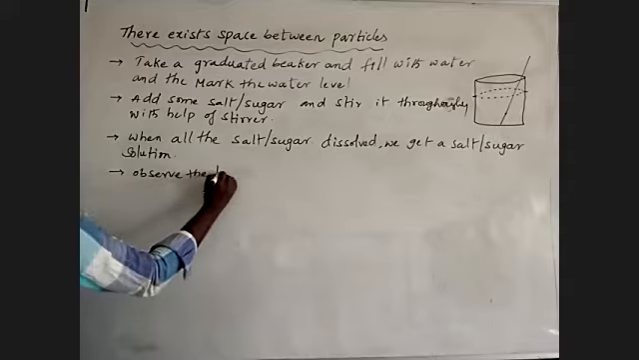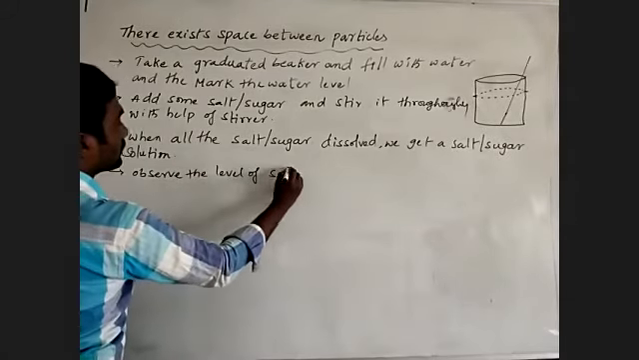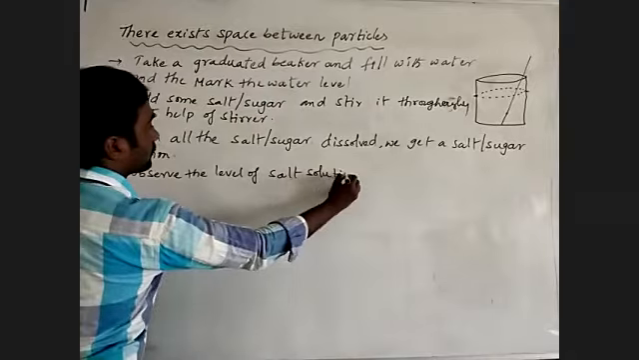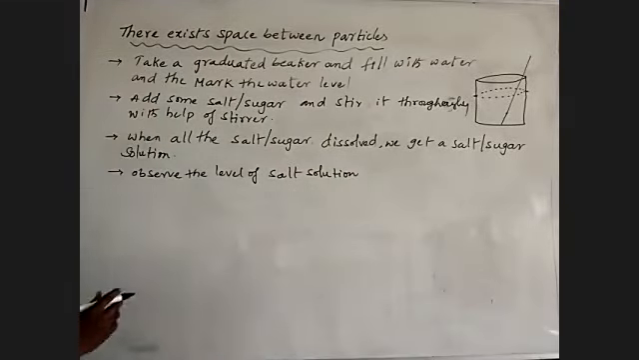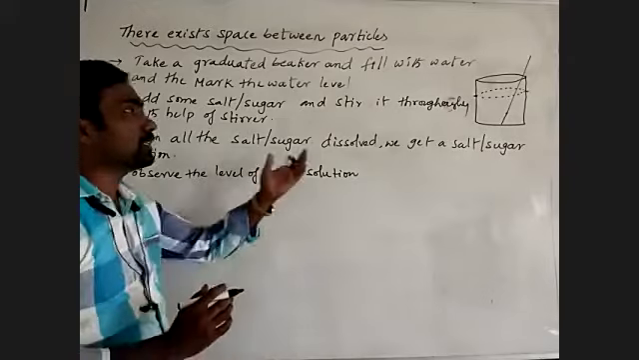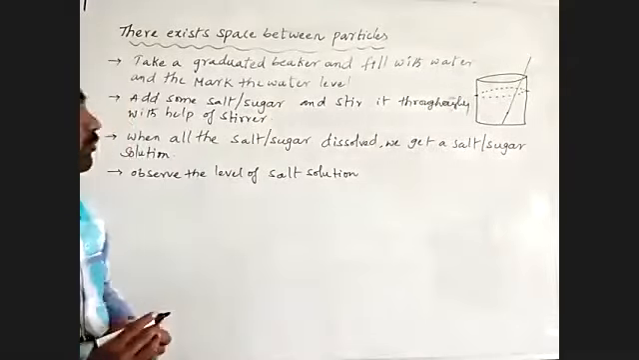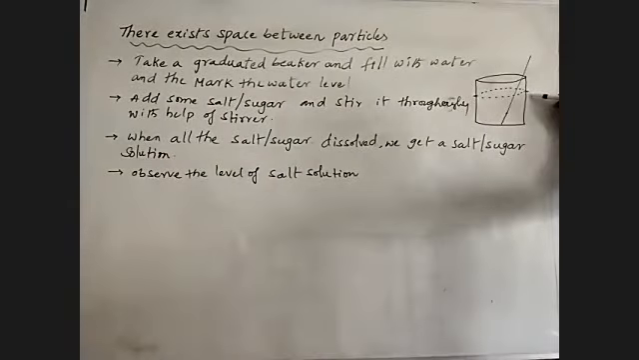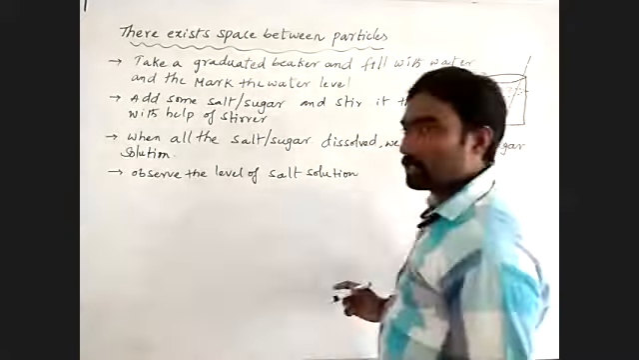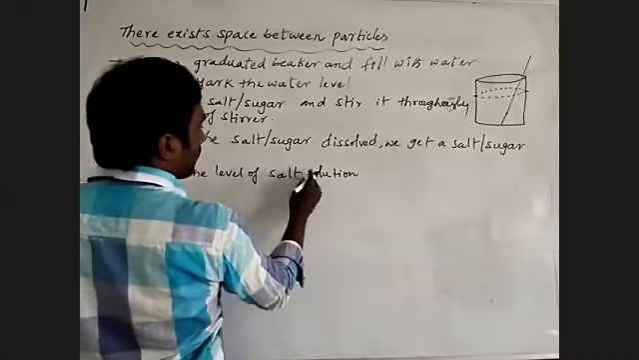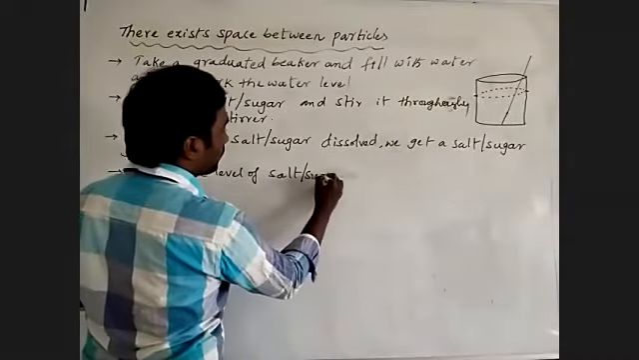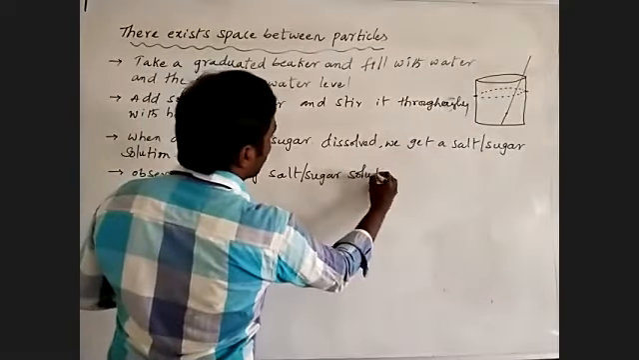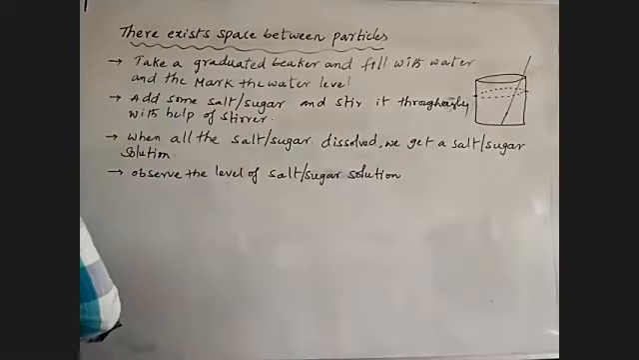Observe the level of salt solution. What we are doing, after mixing completely, after dissolving the salt particles into the water, we are observing what happened to the level of the salt solution. This is the water level, and after mixing salt or sugar, what happened? We are observing the level of the salt or sugar solution. Okay, what we can observe here, see carefully.